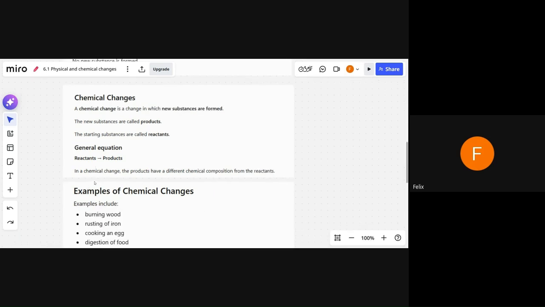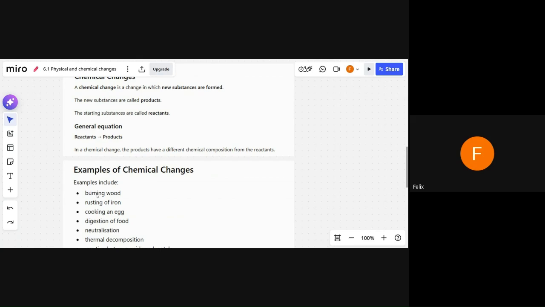So let's take a look at these examples. For example, burning wood. When you burn wood, it turns into ashes. Those ashes cannot be changed back into wood, right? Another property of chemical changes is that they are very difficult to reverse.